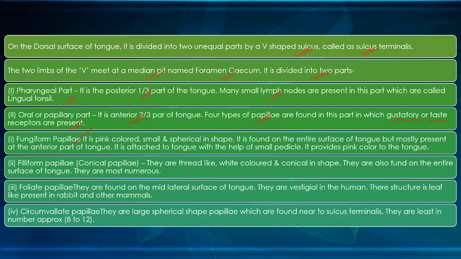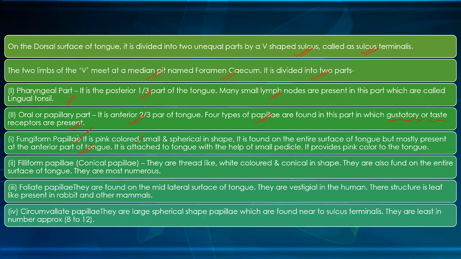Fungiform papillae. It is pink colored, small and spherical in shape. It is found on the entire surface of the tongue, but mostly present at the anterior part of the tongue.